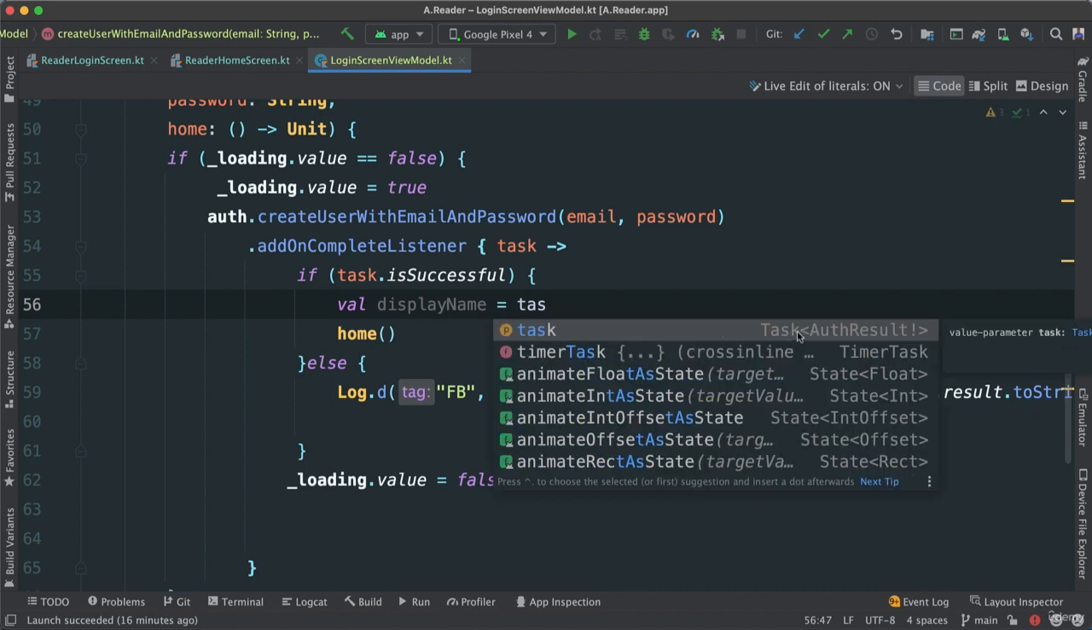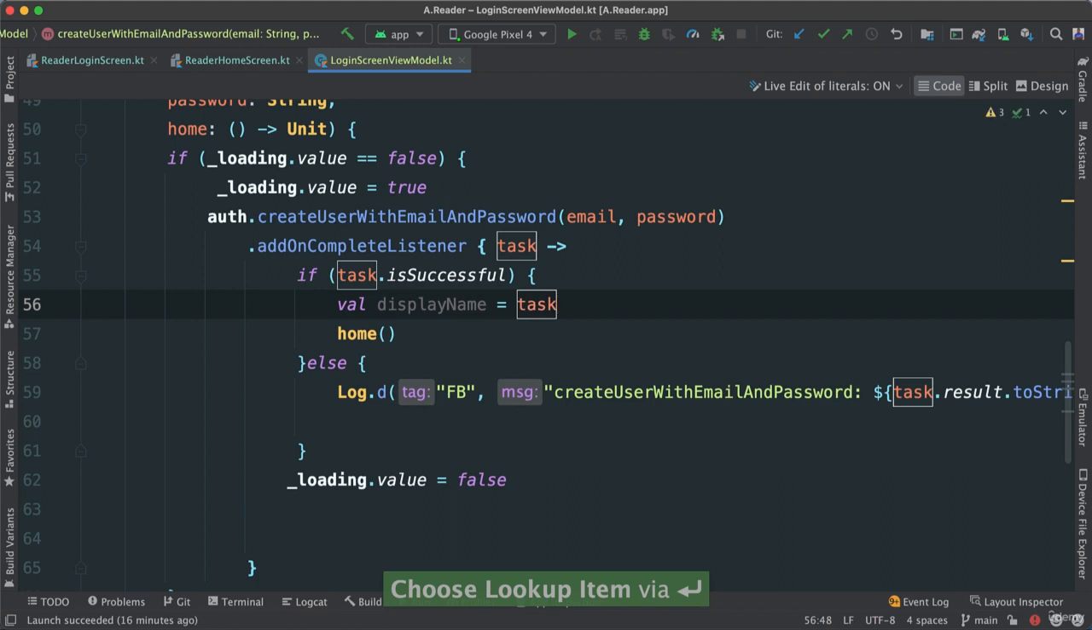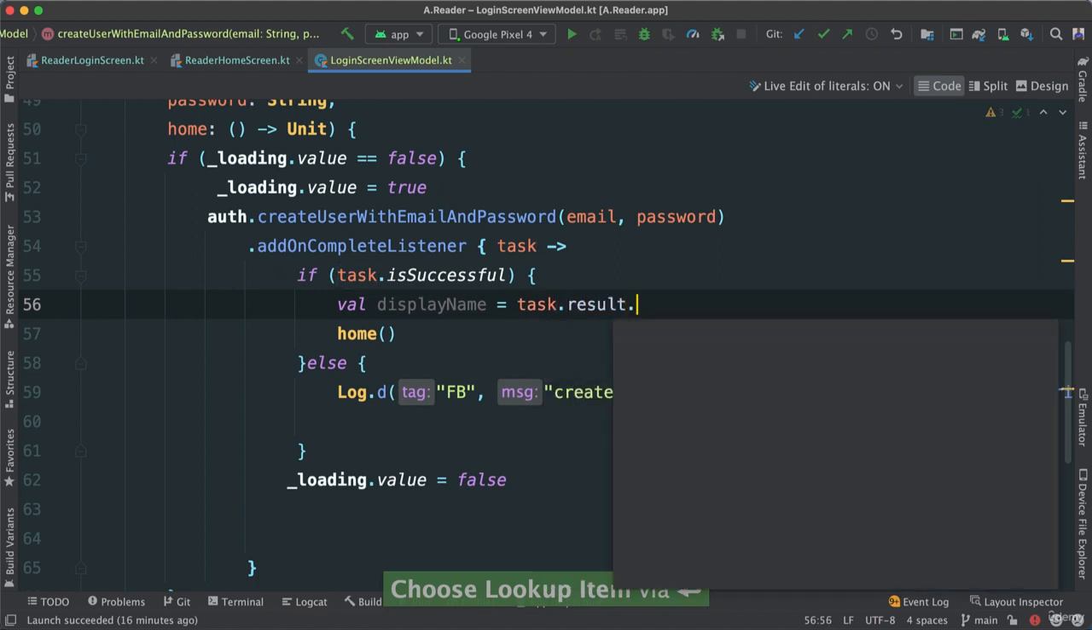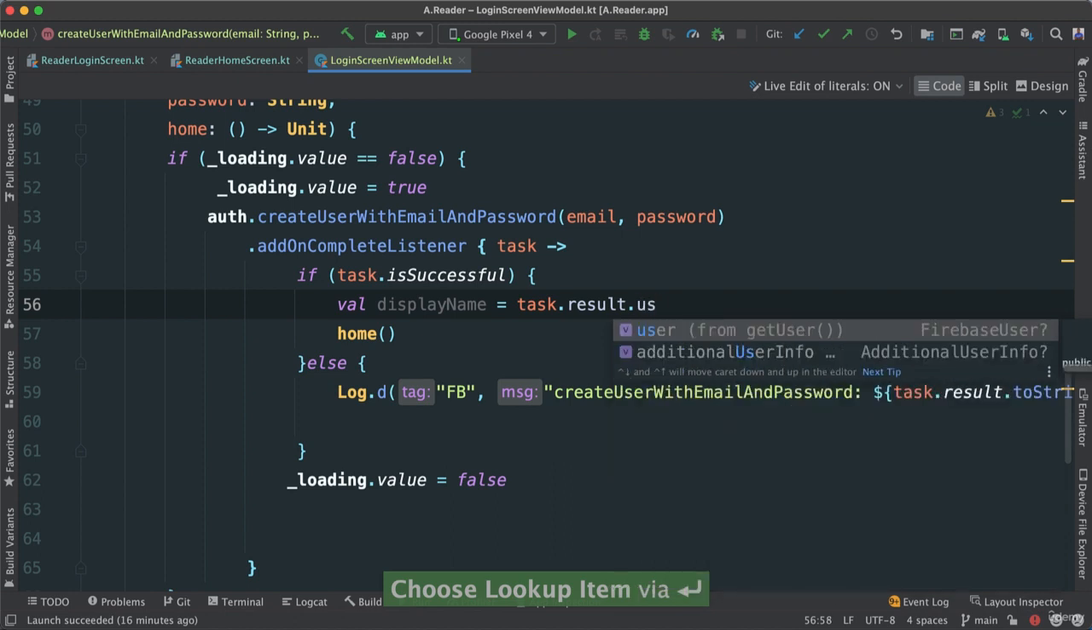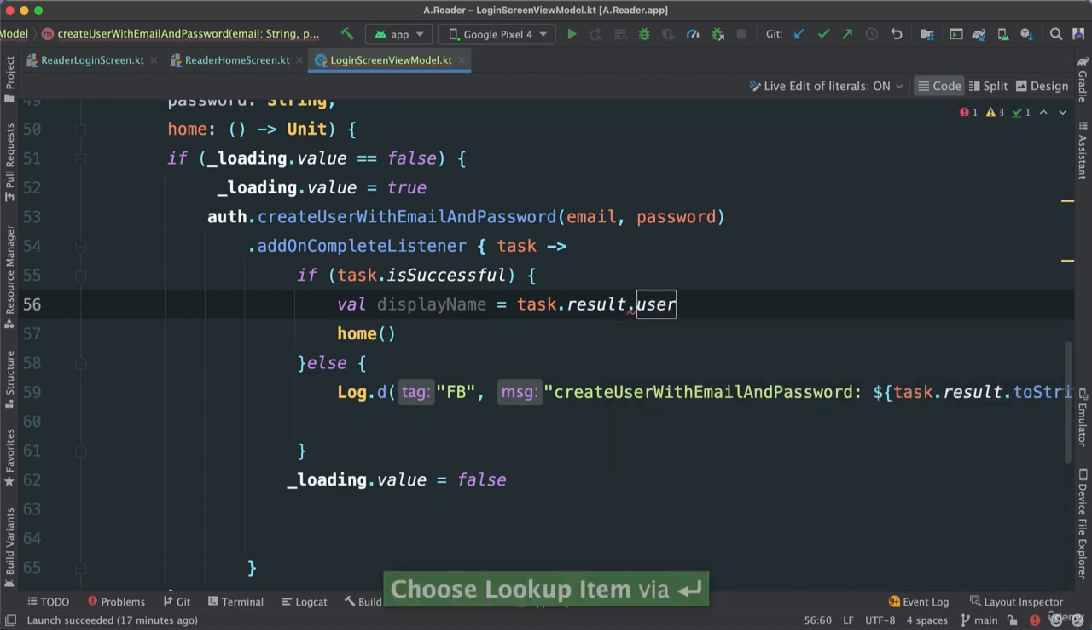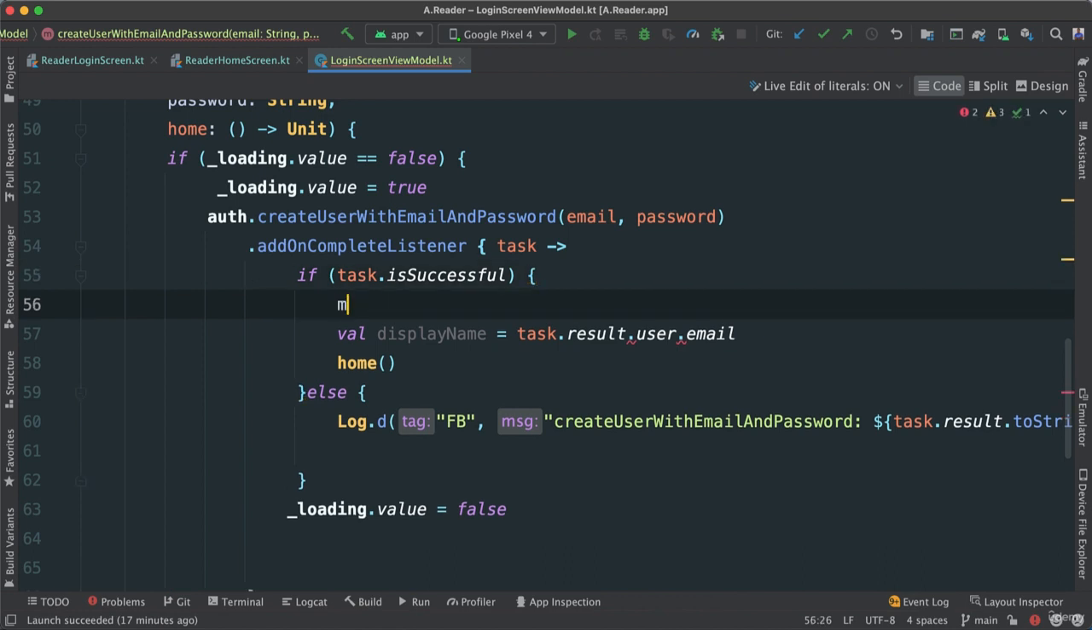This task object has a lot of information, as you will see. So I'm going to say task dot, get result, and then I'm going to go ahead and get the user that was just created, all right, like this, and then I'm going to get the email of that user. But I don't want just the email. The email is usually something like this. Let's see, me at gmail.com. What I'm going to do instead, I want to just get the name, right? The username of the person,